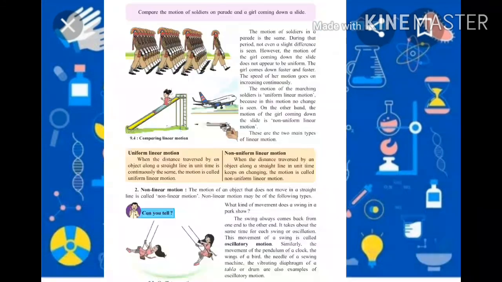Now see another example. Compare the motion of soldiers on parade and a girl coming down a slide. See the example here, the soldiers doing the parade and that girl playing on the slide. So what do you observe? The motion of soldiers in a parade is in the same direction. When one moves the left hand, all the remaining are moving with the left hand and right leg. Not even a slight difference is seen. All are in the same direction, all in one way only.